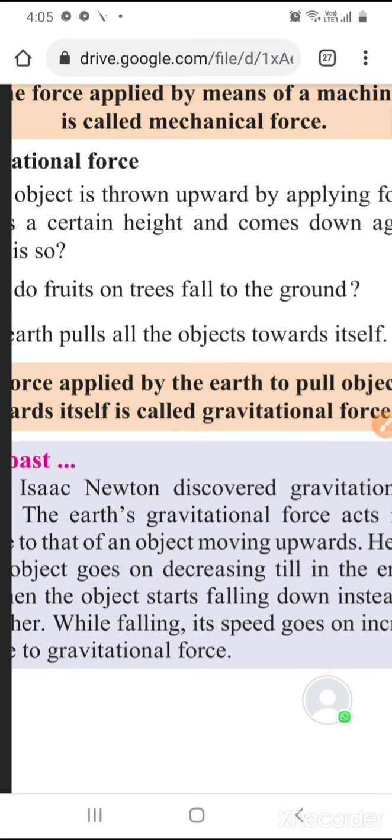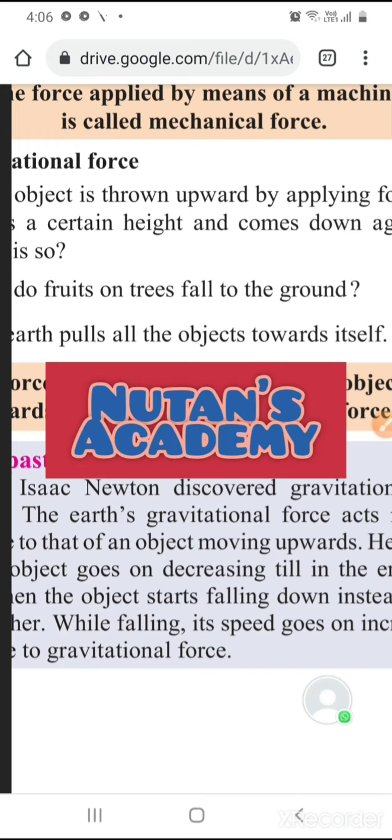He discovered it while sitting under an apple tree. You can read the story on the net. He was sitting under an apple tree and he found that the apple fell down and he kept on thinking about it. Why did it go down? Why did it rise up? Because of this curious mind, Newton kept on doing research, thinking over it and building hypotheses. Finally, he came to a conclusion that the earth pulls all the objects towards itself. And this is known as the gravitational force of the earth.